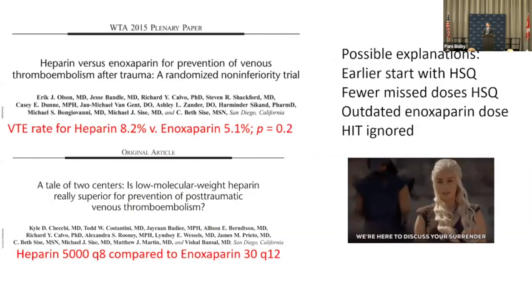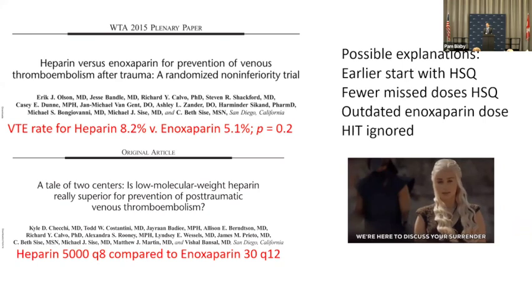Next slide. What we do have to look at is the literature that supports the other side. There's a nicely designed randomized controlled trial out of San Diego that looked at the rate of VTE when you had heparin TID, or heparin Q8, versus enoxaparin 30 Q12. The VTE rate was 8.2% versus the enoxaparin VTE rate of 5.1%. And this was considered non-inferior because the p-value was 0.2.